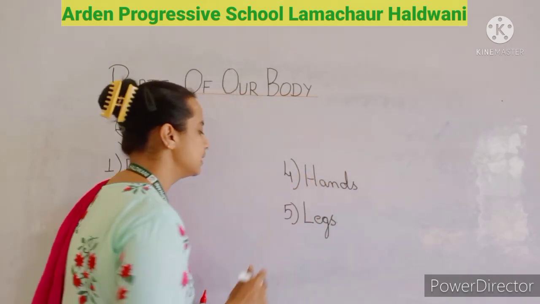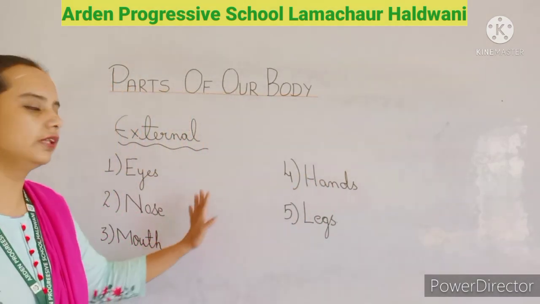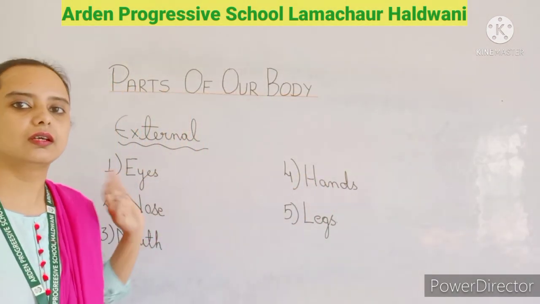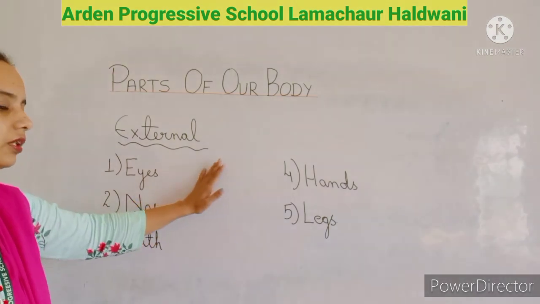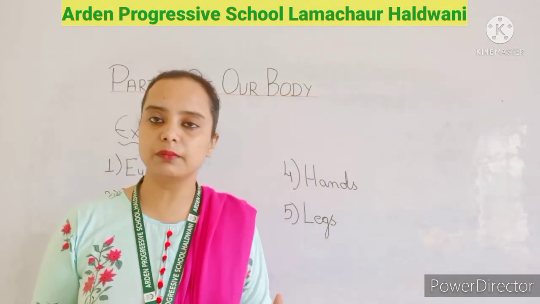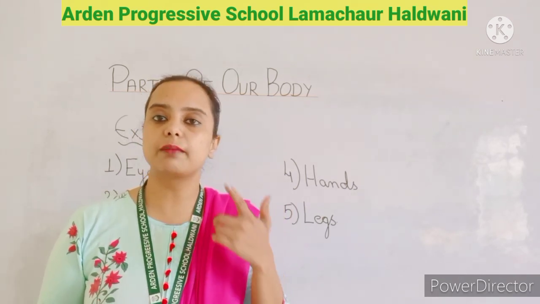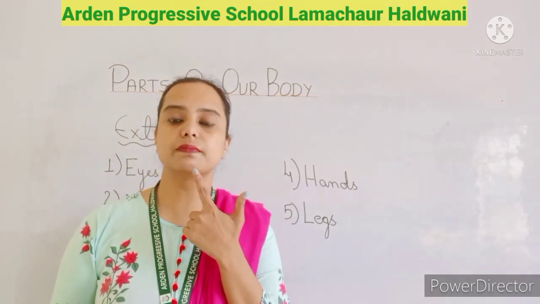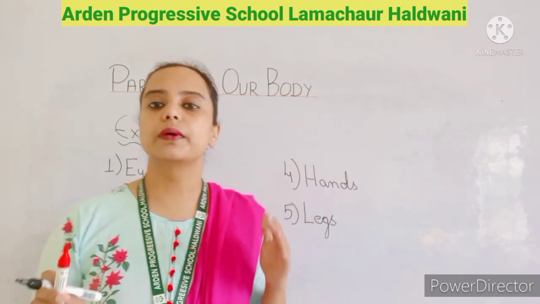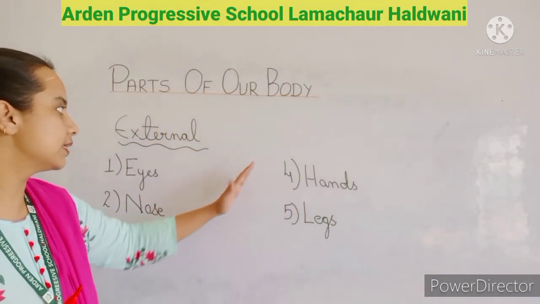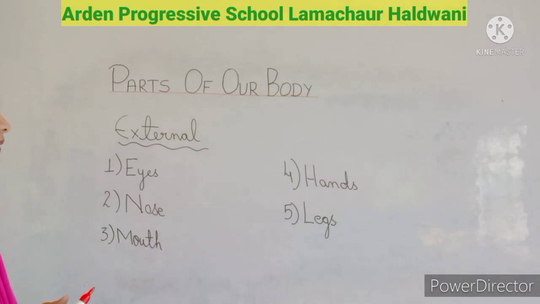Okay, so these are some examples of the external body parts. The external body parts are those body parts that we can see with our eyes. For example, eyes, nose, mouth, hands, legs. So these are the examples of the external body parts.